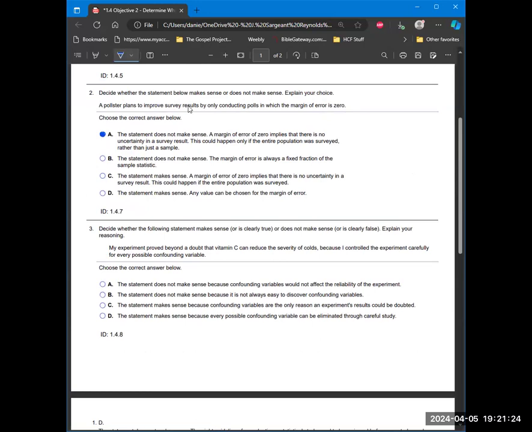Statistics does not set out to prove things. The statement does not make sense. It's not always easy to discover confounding variables. But I would be careful about making cause and effect statements like that. That's really hard to do. And we'll talk more about that with hypothesis testing when we get there later.